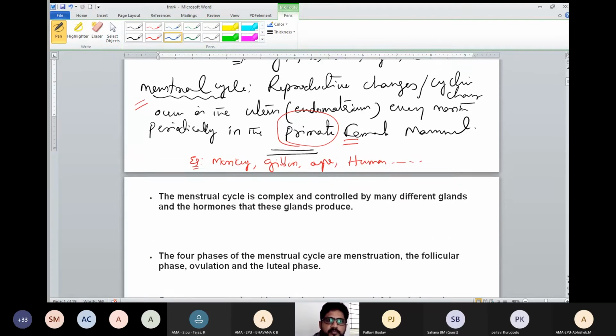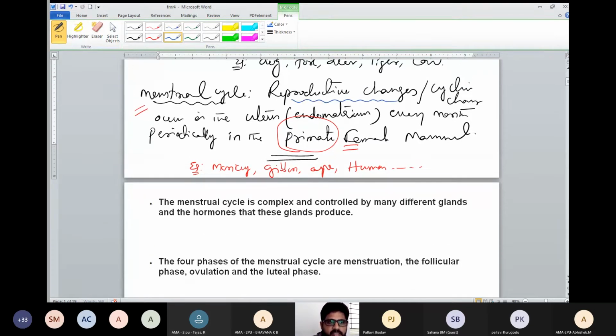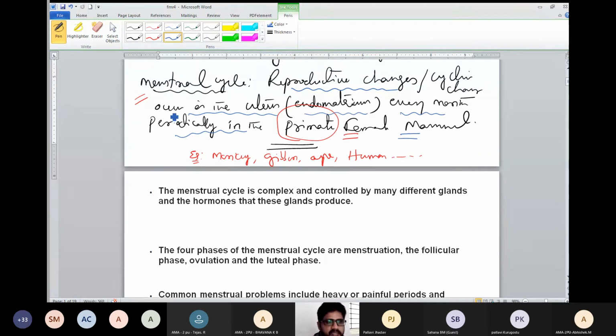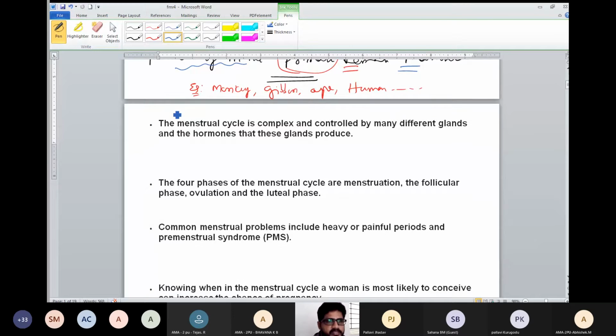Now, what is the definition of menstrual cycle? Reproductive changes occur in the endometrium every month, periodically, in the primate female mammal; that is called menstrual cycle, the monthly cycle. Let us see some more points in the menstrual cycle. Firstly, the menstrual cycle is complex and controlled by many different glands and the hormones that these glands produce. What are the glands that control the menstrual cycle? Number 1, pituitary gland.